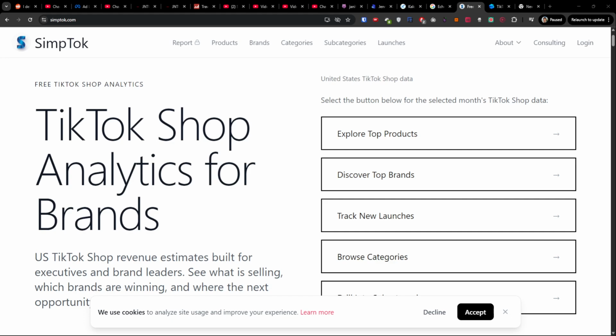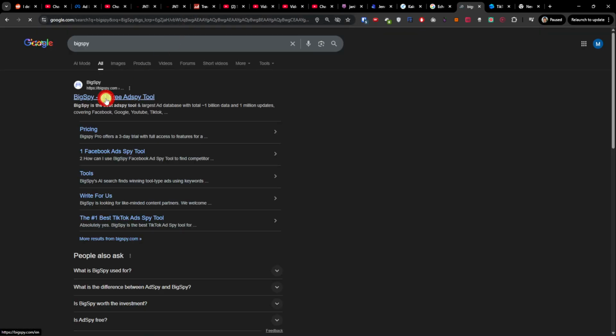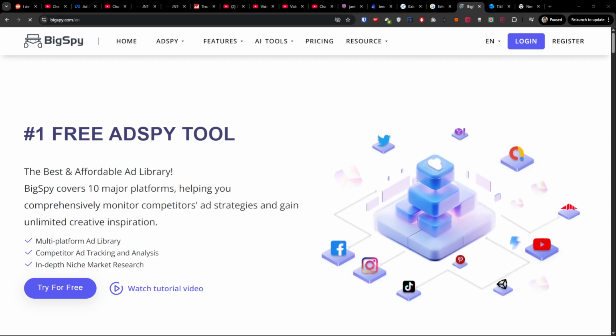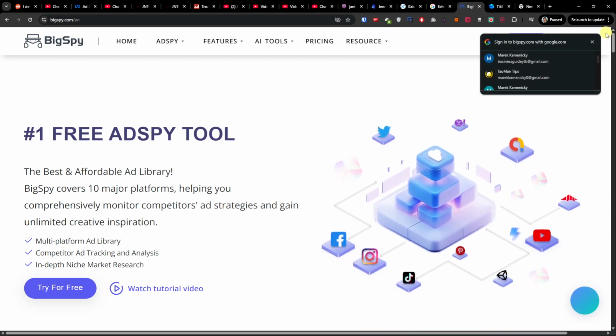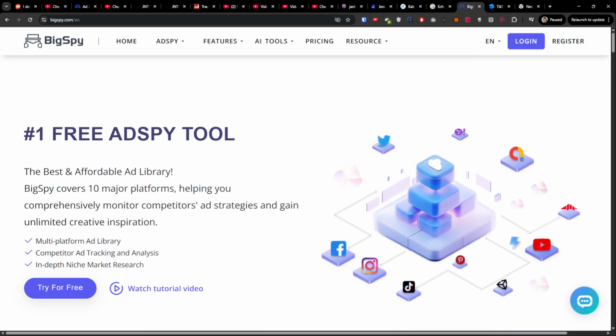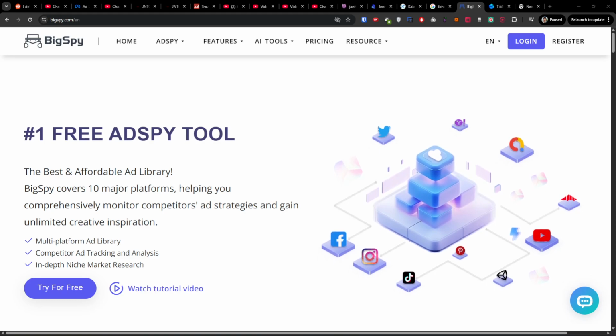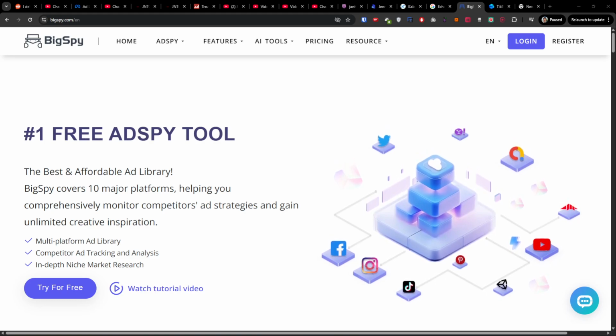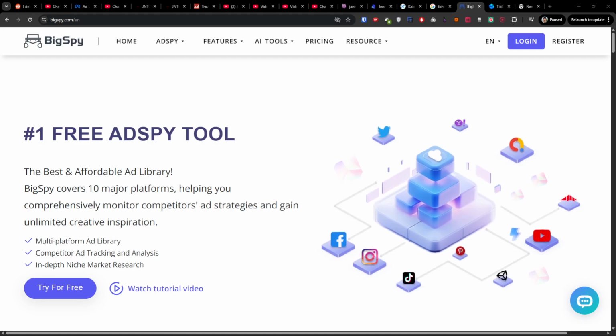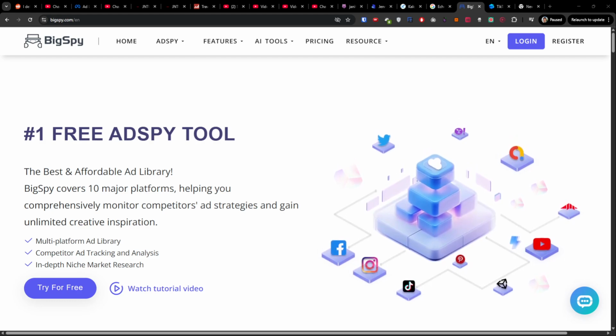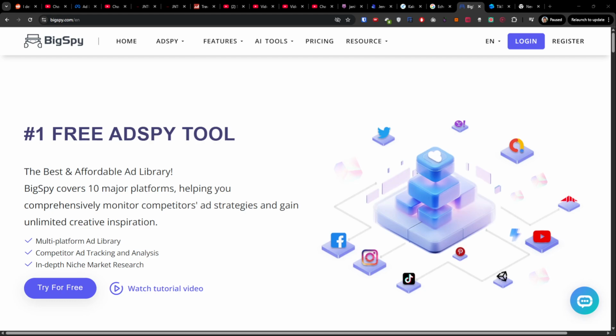And that's that. Also, another one that you can check out is BigSpy. So this is also an interesting one. It's a comprehensive ad spy tool covering TikTok and multiple social media platforms. You also have a free plan available, TikTok ad campaign insights, multi-platform support, an ad creative database, and performance metrics for ads, but the free plan has limited features.